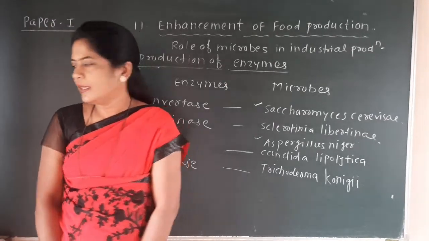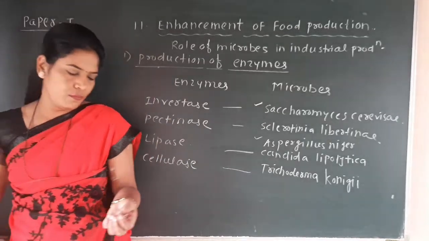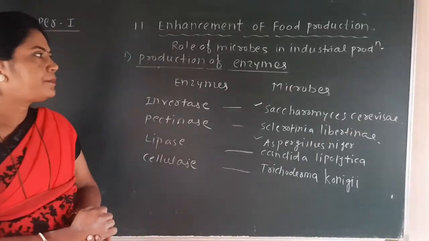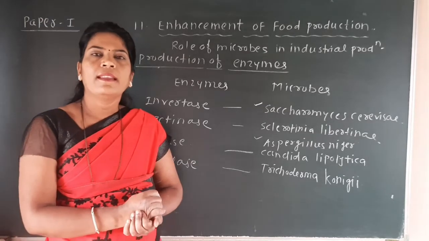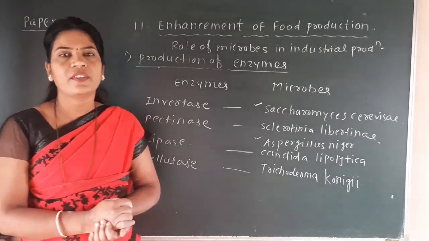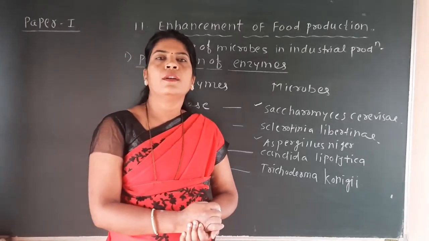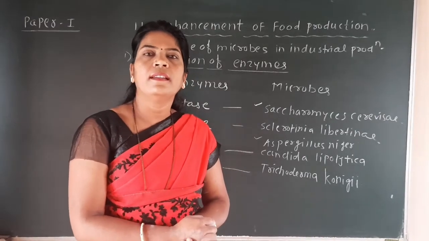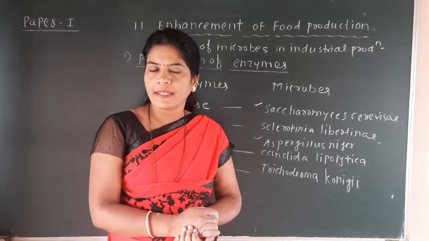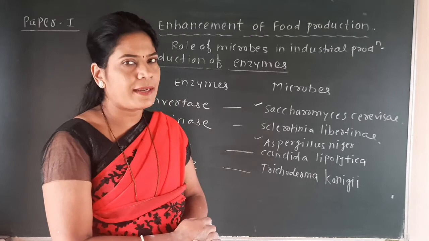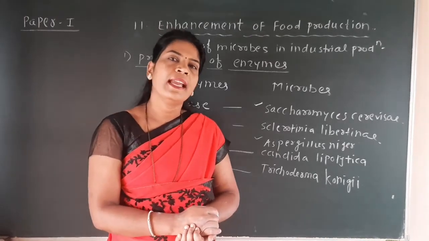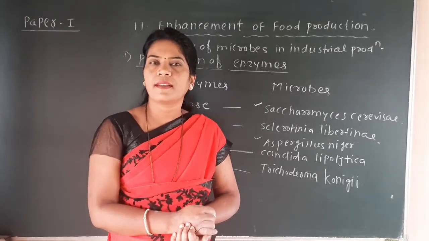So students, see here, in today's lecture we have seen the point that is the role of microbes in industrial production, and in that we have discussed the production of vitamins, production of antibiotics, and production of enzymes. So all these 3 points are very important.